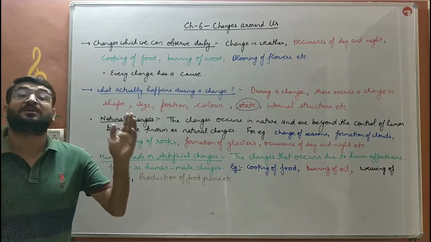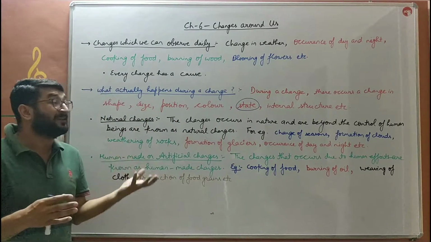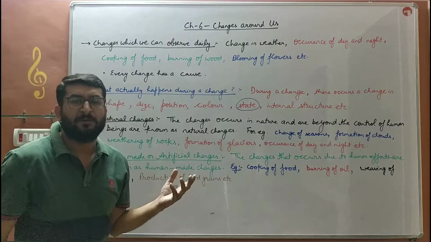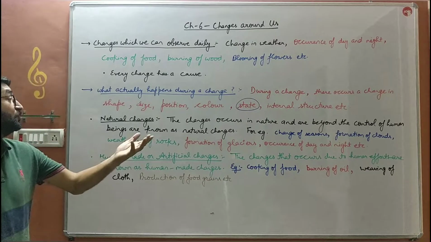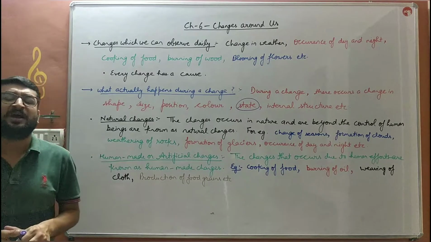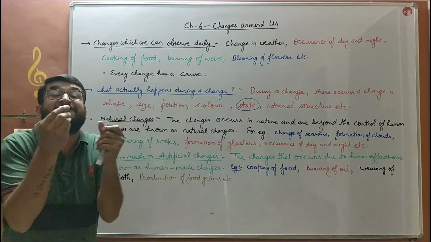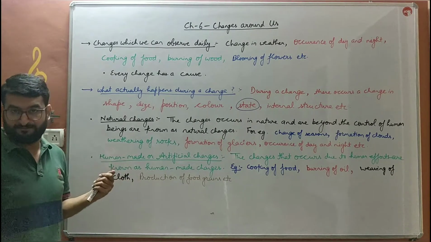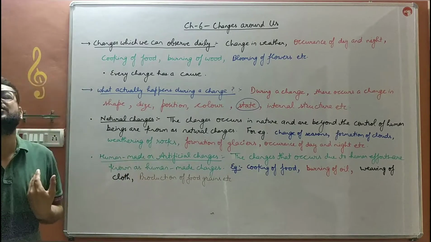Seasons change according to nature, according to the various wind speeds, the temperature conditions, the change in weather. That is also a natural change. Formation of clouds, precipitation of clouds, that is rain, that is also beyond our control. So these are the changes which occur in nature. Weathering of rocks. In class 7th you will study how soil is prepared. In that you will study that the large rocks are weathered, broken down into smaller pieces, and that's how soil is prepared. So that is known as weathering of rocks. That is also beyond our control.